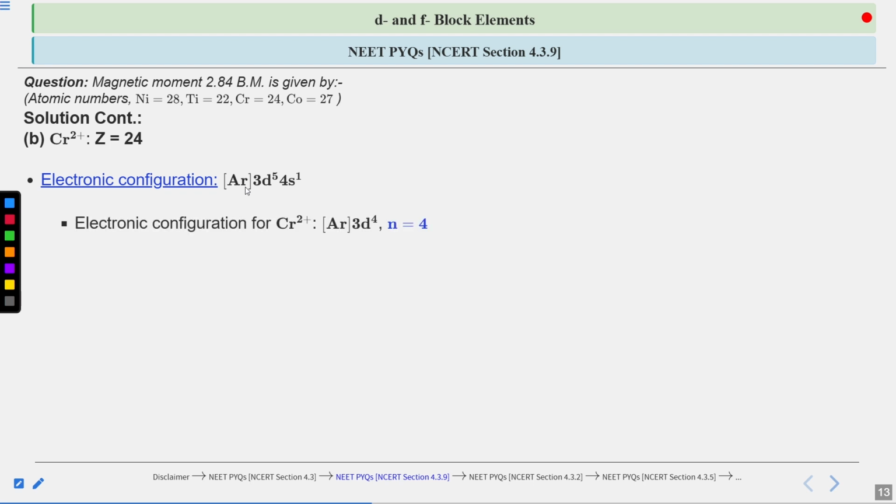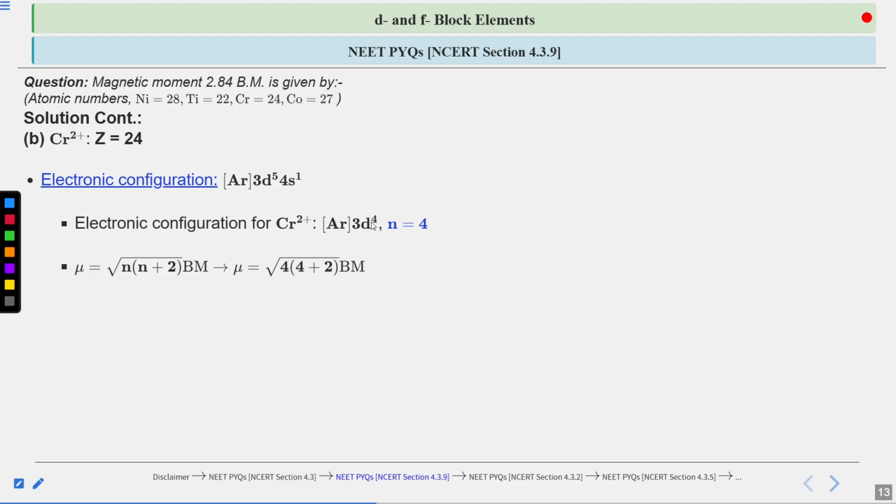Now for the electronic configuration of chromium 2 positive, 2 positive charge means it has lost 2 electrons from the outermost shell. So one electron will be removed from 4s1 and 1 electron will be removed from 3d5. So the remaining electronic configuration for chromium 2 positive will be argon 3d4. 3d4 means the number of unpaired electrons is 4 in total. So n equals 4.